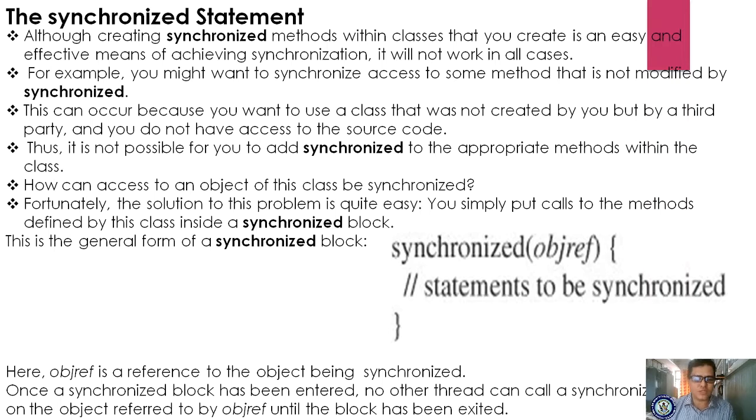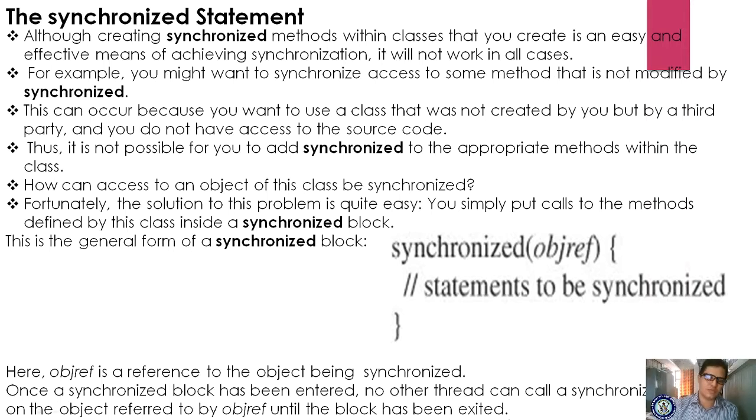When one object has entered this synchronized block, all the threads used by that object must coordinate, and no other object's thread may request the same resource, here meaning the same method. Once a synchronized block has been entered, no other thread can call a synchronized method.